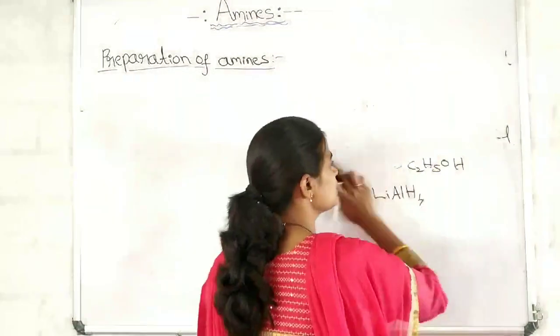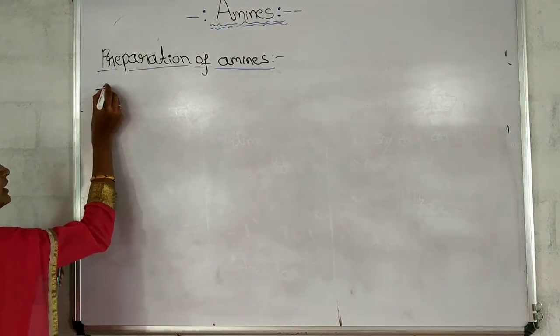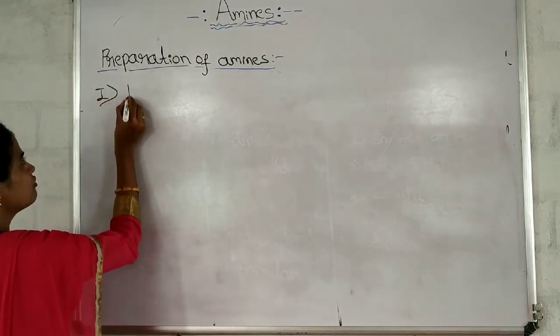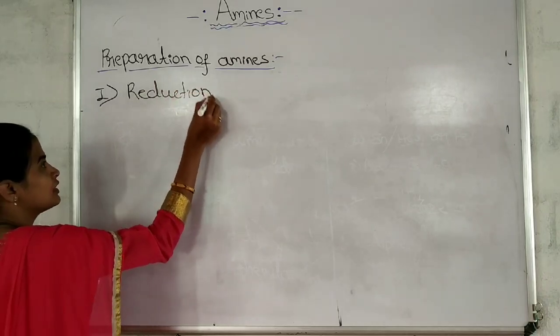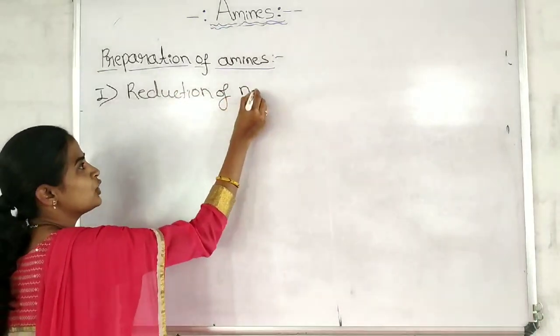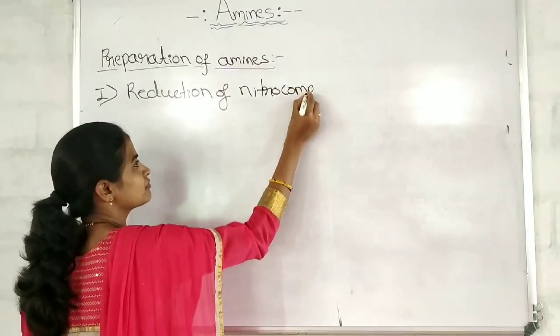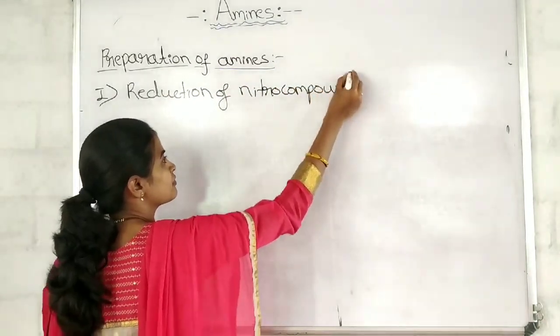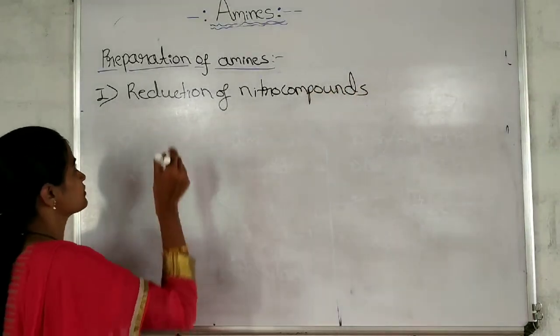So the first one we will take is reduction of nitro compounds.